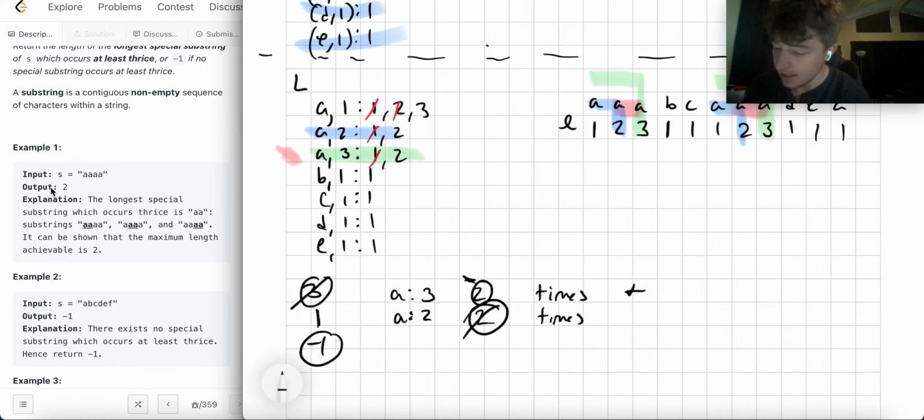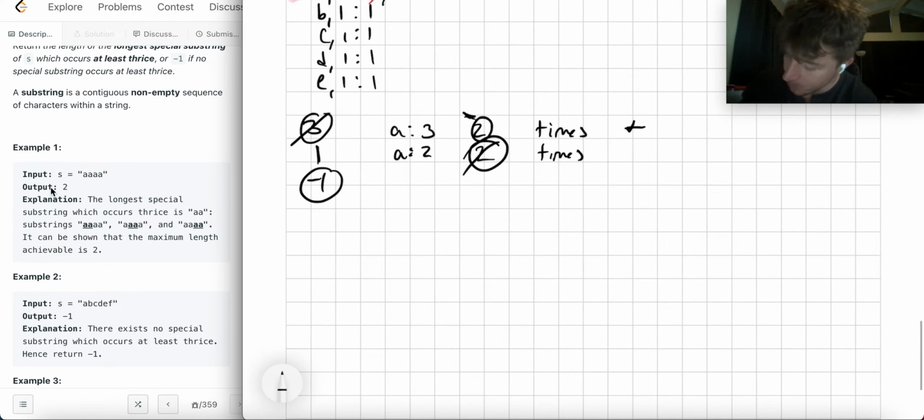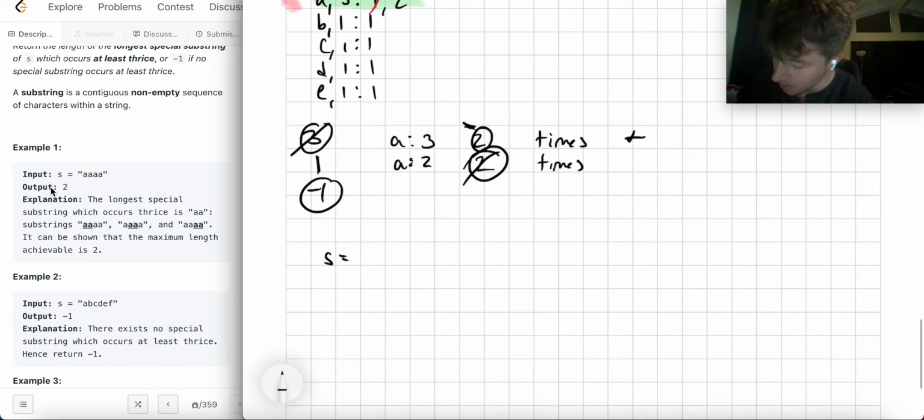And then let's do that really simple problem with this example again. And maybe you'll see it a little bit more clearly.